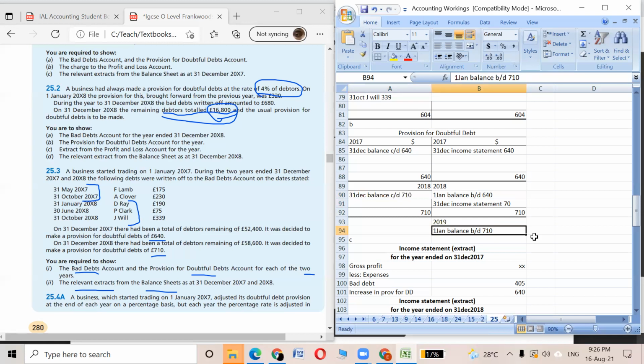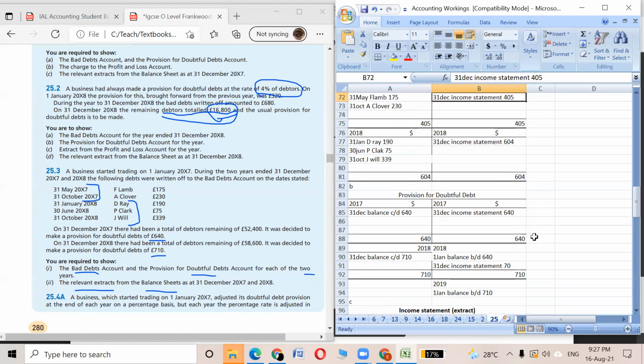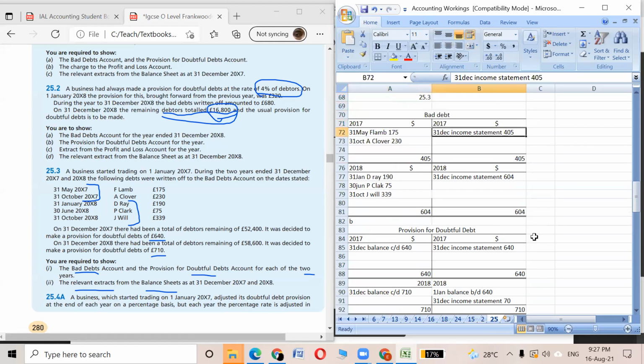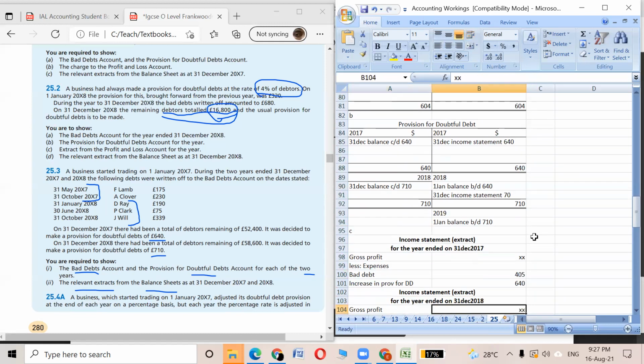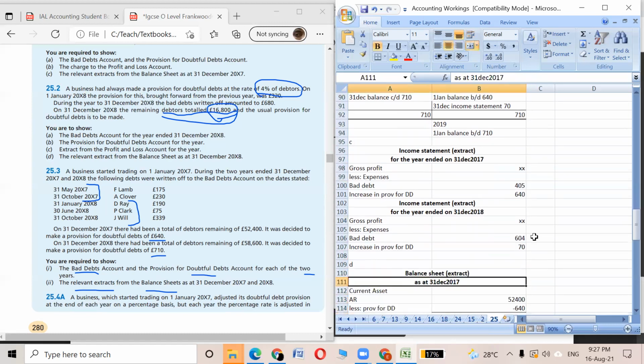In 2019 it may increase or decrease, but it's not mentioned over here, so it's none of our concern. So see, in the income statement what we are doing is putting the total value of the bad debt from 2017. It was 405. Let's check. Yes, it was 405, and in the next year it was 604.